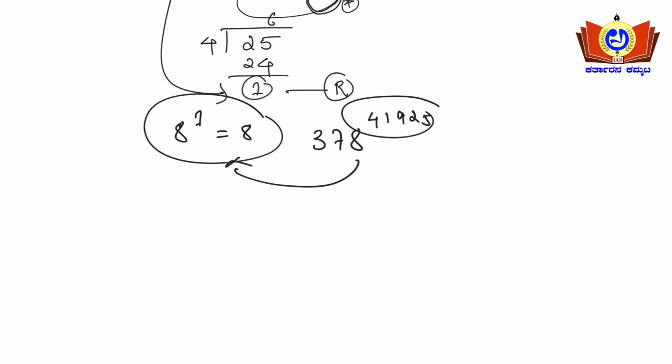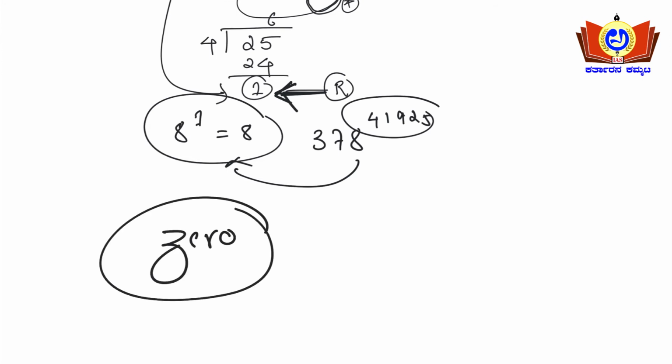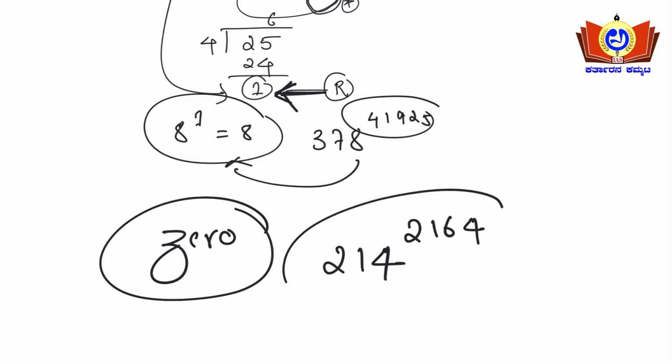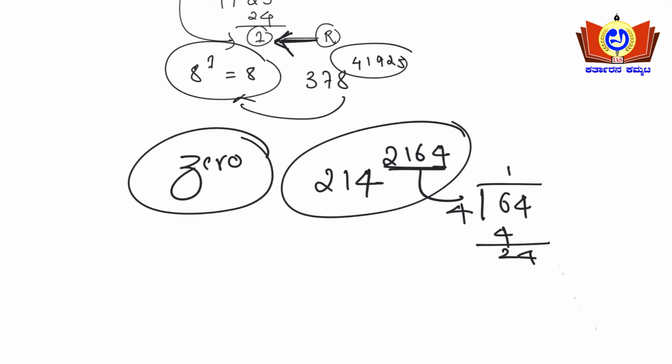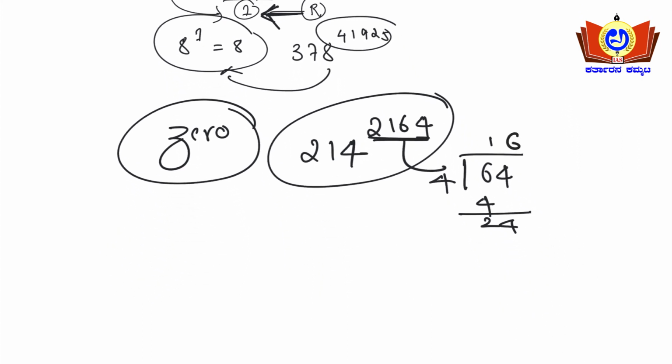We got remainder 1 here, right? If the remainder happens to be 0, then what will you do? Say for example, 214 to the power of 2164. 2164 is there, so we take the last two digits, that is 64. 64 divided by 4: 4 sixteen times, 4 sixes are 24, so the remainder happened to be 0 here.